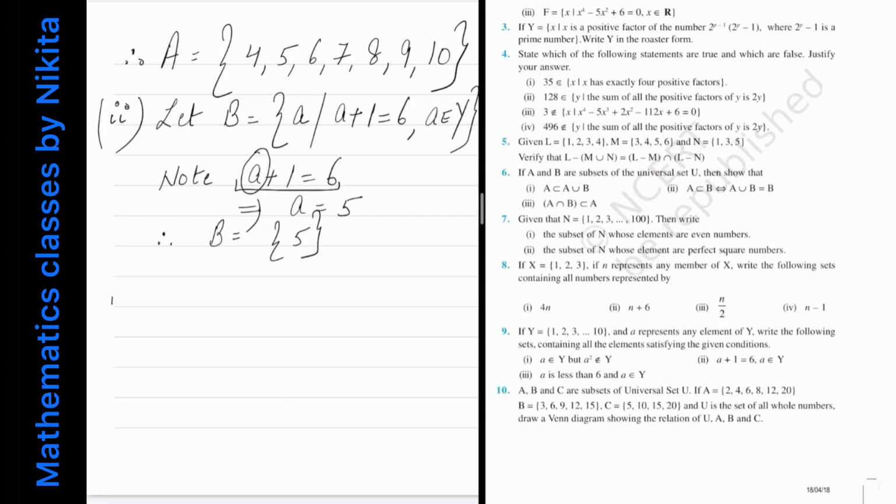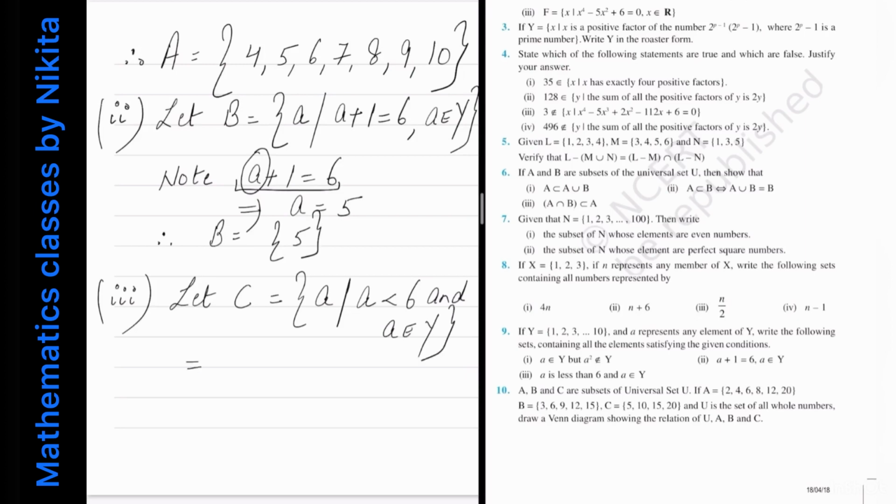Got it? Now the third part, I am letting the set C to be all those A such that A is less than 6 and A belongs to Y.